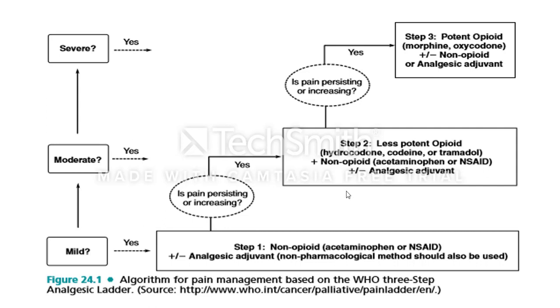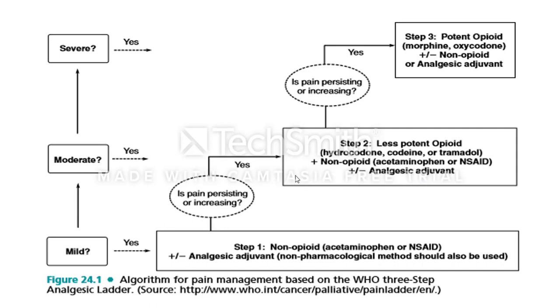It means in the first step, for mild pain, we will use non-opioid, non-steroidal anti-inflammatory drugs with or without analgesic adjuvants. If the pain is not reduced, we can use the second step, the less potent opioids, and first step drugs like non-steroidal anti-inflammatory drugs, with or without analgesic adjuvants.